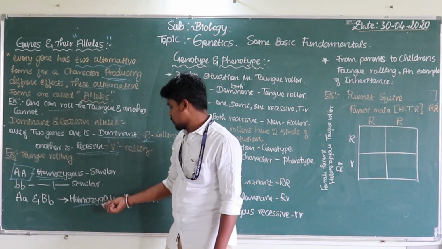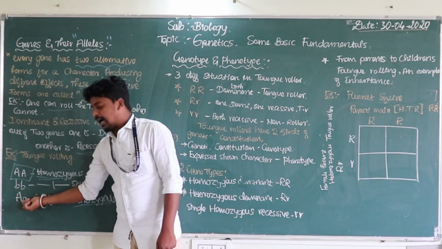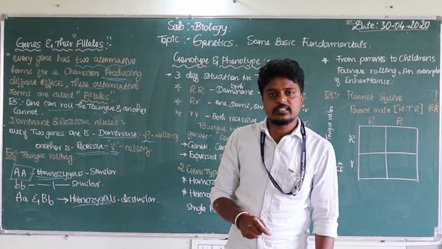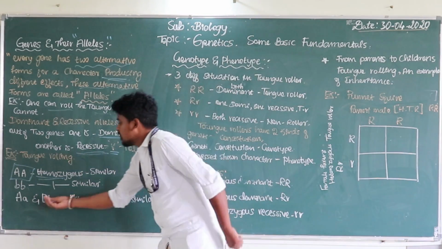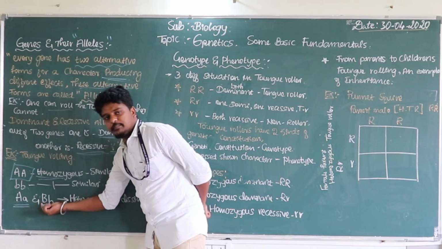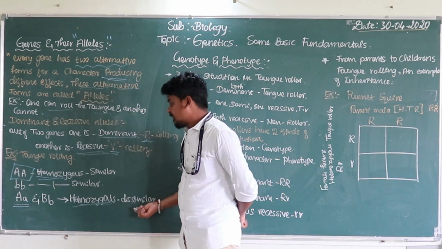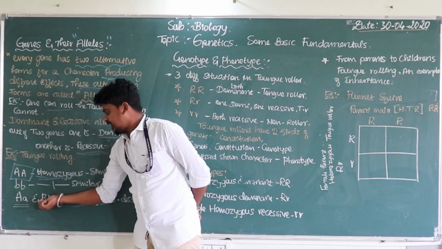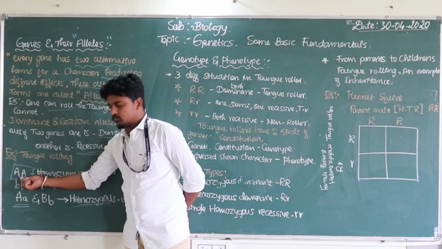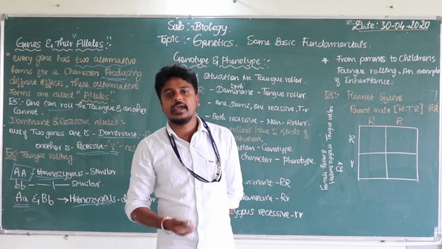This is called recessive, for example capital B and capital B. And heterozygous means dissimilar. So these are the dissimilar ones: capital A and small a, capital B and small b, which indicate heterozygous, dissimilar. Hetero means they are different, they do not belong to the same. Homo means the same capital letters. This capital A and small a is called different. It's called hetero.